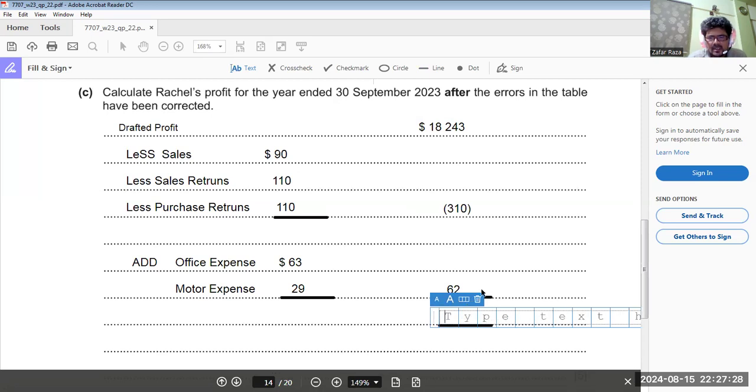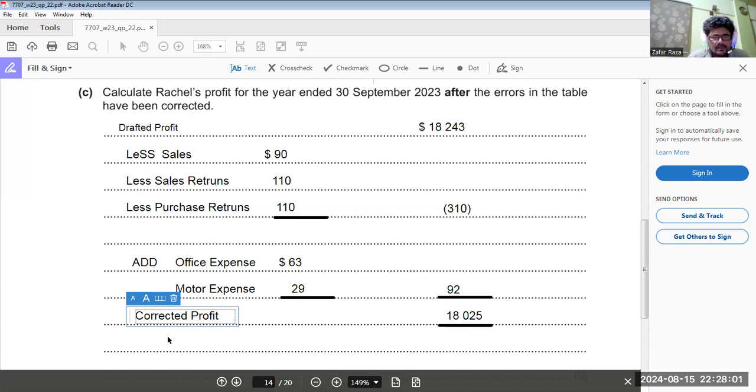So 18,243 minus 310 plus 92. Okay. This is our corrected profit. Done.